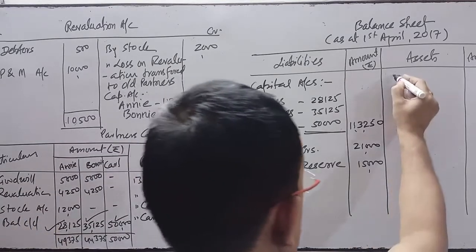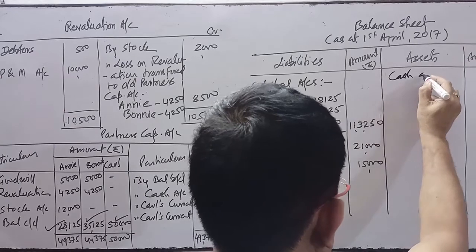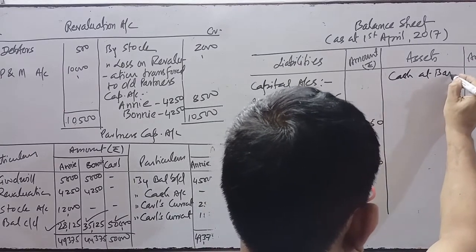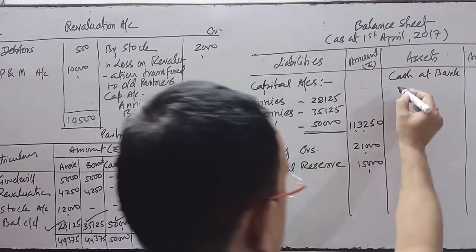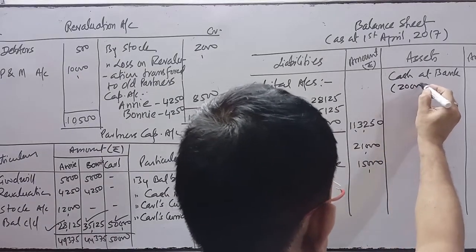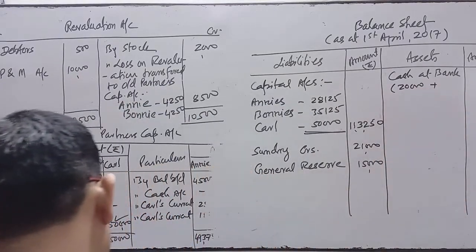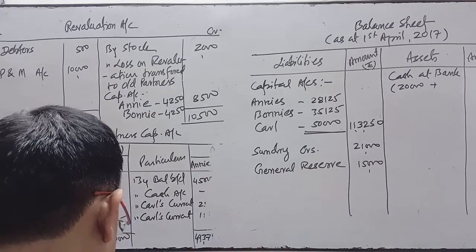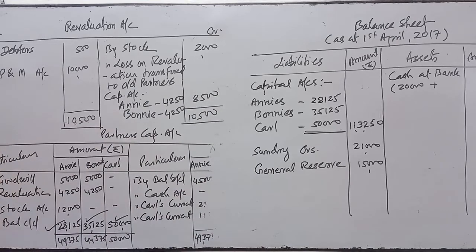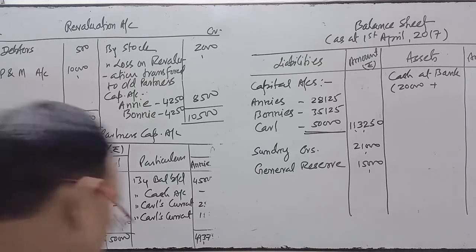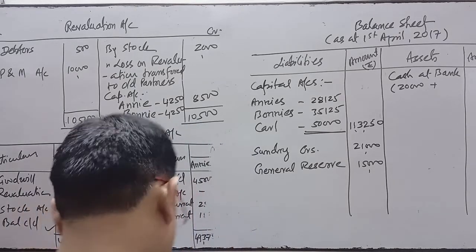Cash at bank. First one is cash at bank. The previous figure was 20,000. And the new partner has given capital. How much capital has he given? He has given 50,000 as capital.